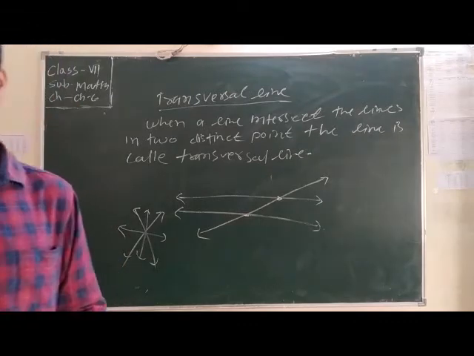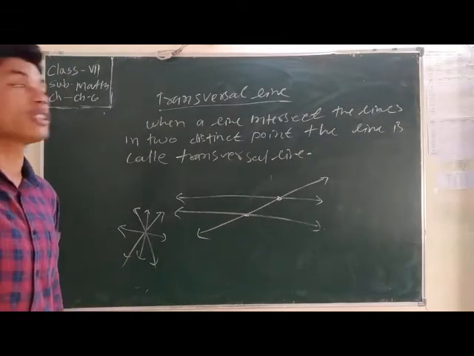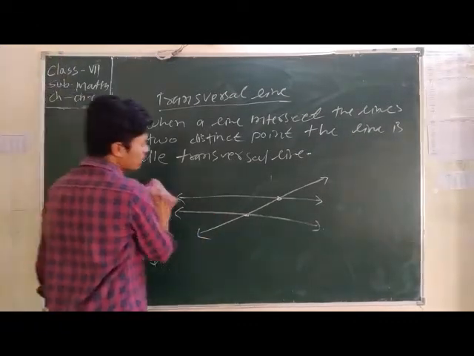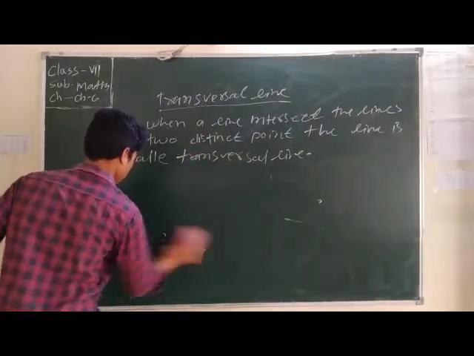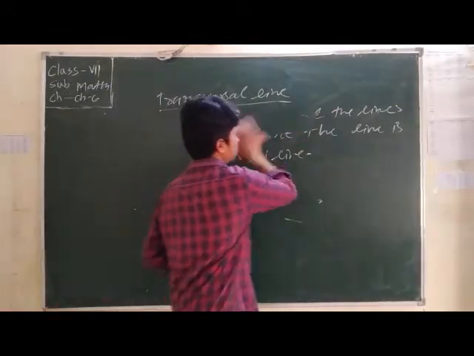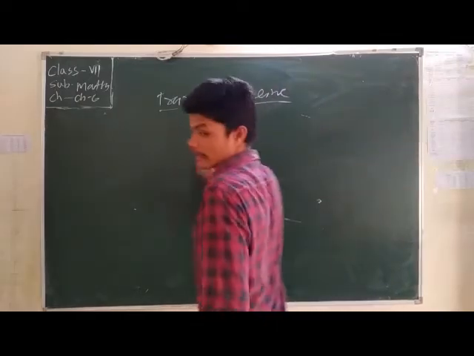Now we discuss the angle formed by the transversal lines with two lines. Okay.